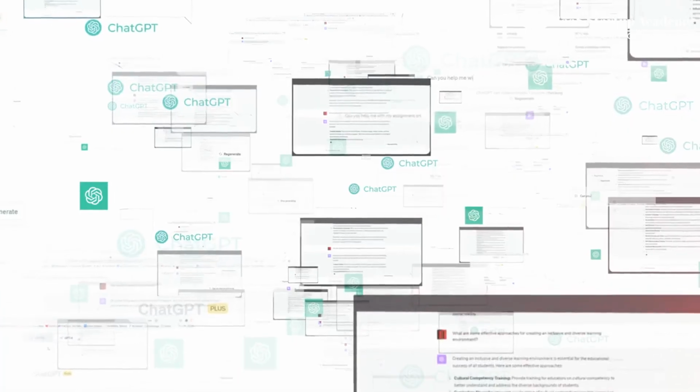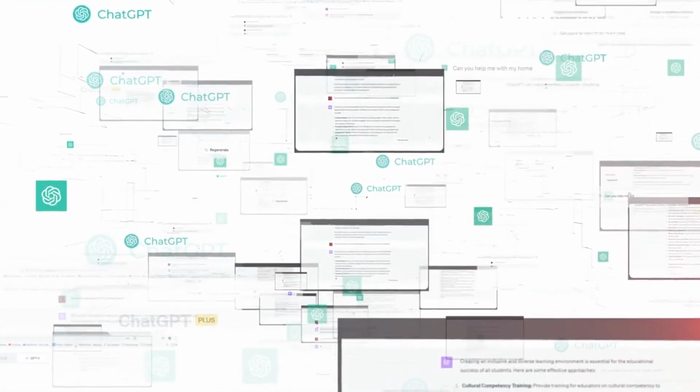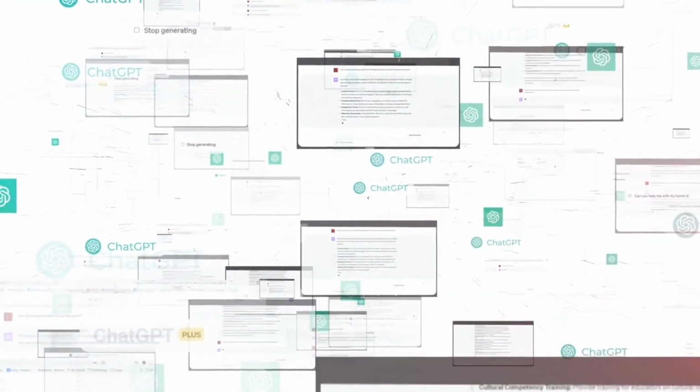User bias refers to the biases introduced by the people interacting with AI systems.